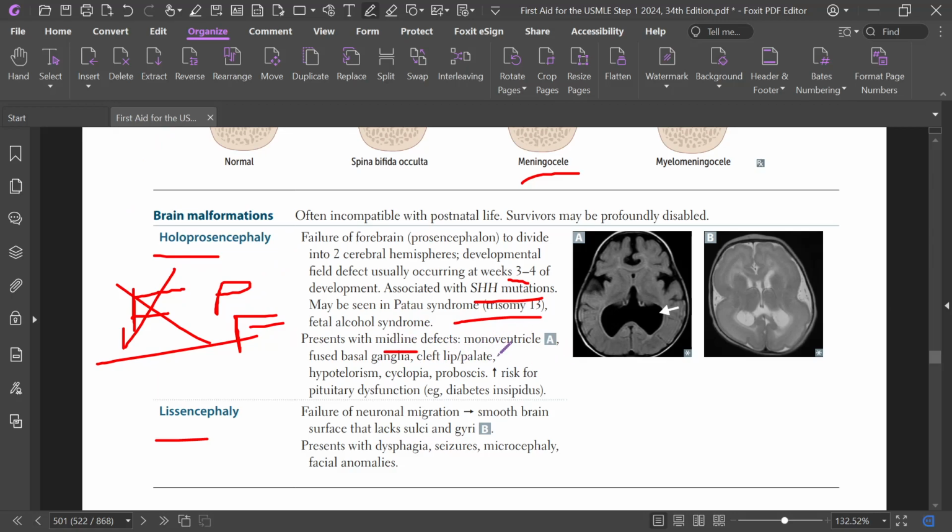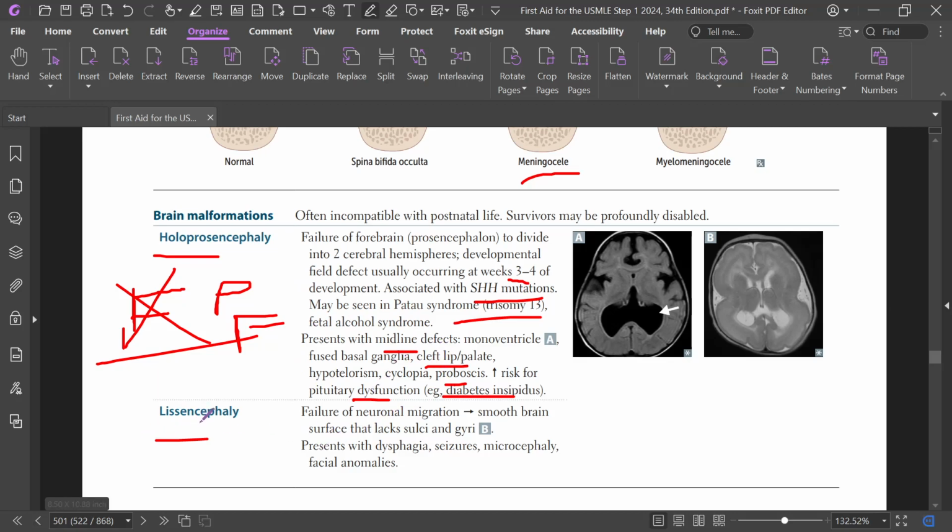Presents with midline defect, monoventricle, there is single ventricle and fused basal ganglia. There is cleft palate, hypertelorism, cyclopia, proboscis, and increased risk of pituitary dysfunction like diabetes insipidus. So the problem is in the forebrain. Forebrain fails to divide into two cerebral hemispheres. There is association with fetal alcohol and Patau.